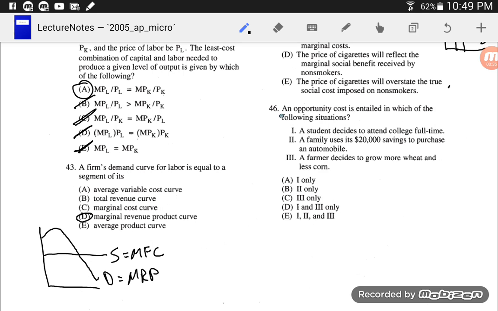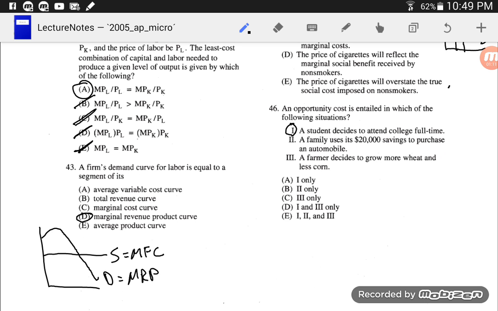Alright, number 46. An opportunity cost is entailed in which of the following situations? Well, an opportunity cost is when you have to give up something. So if a student decides to attend college full-time, they're definitely giving up something. They could have gone and had a job or something else. And of course the opportunity cost is the next best alternative, so deciding to attend college full-time probably means you're giving up a job.